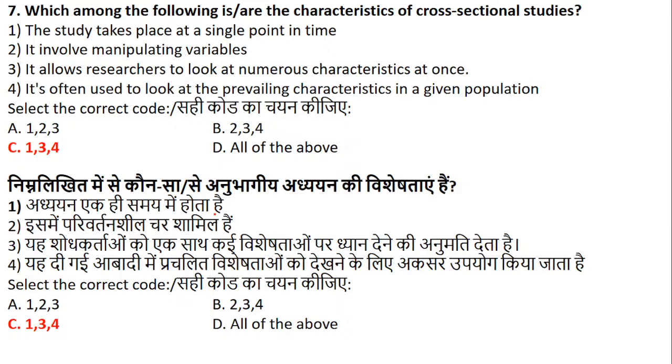When we talk about characteristics of cross-sectional studies, the study takes place at a single point of time. Just now we did that, but in a different form. It involves manipulating variables? Definitely not. It allows the researcher to look at numerous characteristics at once, at one point of time. It is often used to look at prevailing characteristics in a given population. Prevailing means the characteristics which come with different attributes. So yes, that is right when we talk about cross-sectional studies.